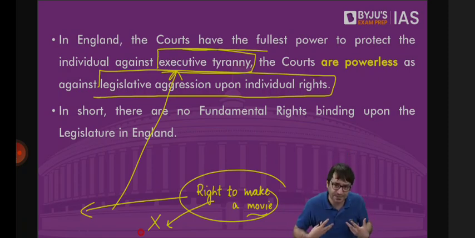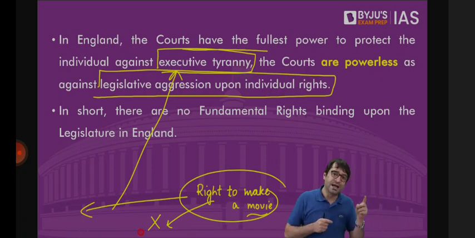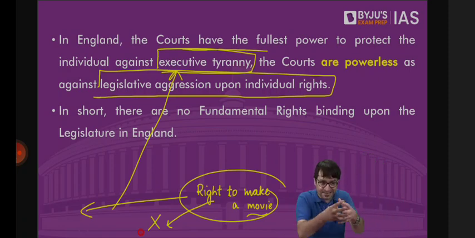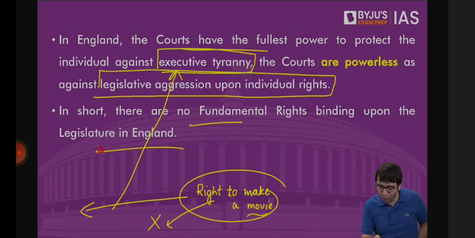That means the British courts will protect an individual if the executive has violated your rights, if the police has violated your rights, if the government has violated your rights. But the courts are helpless, powerless if these rights are snatched by the Parliament, if the legislature is snatching your rights. So long story short, we can say in Britain there is no fundamental right which is binding on the legislature. In England, British Parliament can do anything.